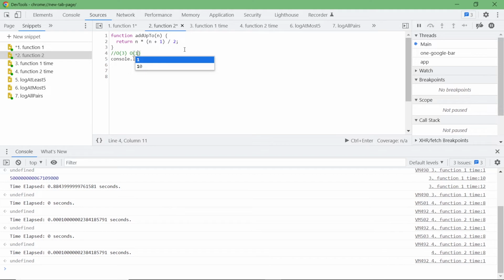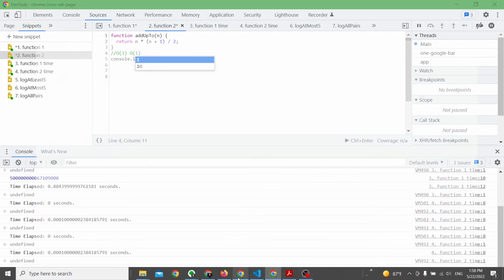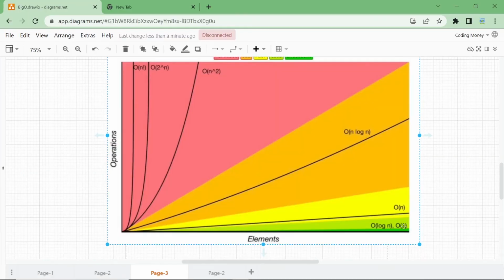So we can write the big O notation for this function as O of 1, because there's no loop in here, and it does not grow like the one that I showed you before. So O of 1 falls up here. It's a straight line, and it's excellent code.